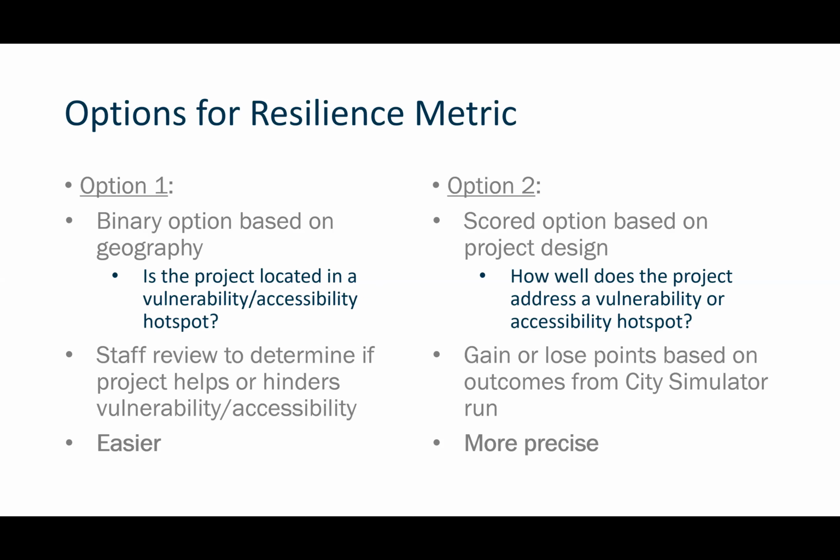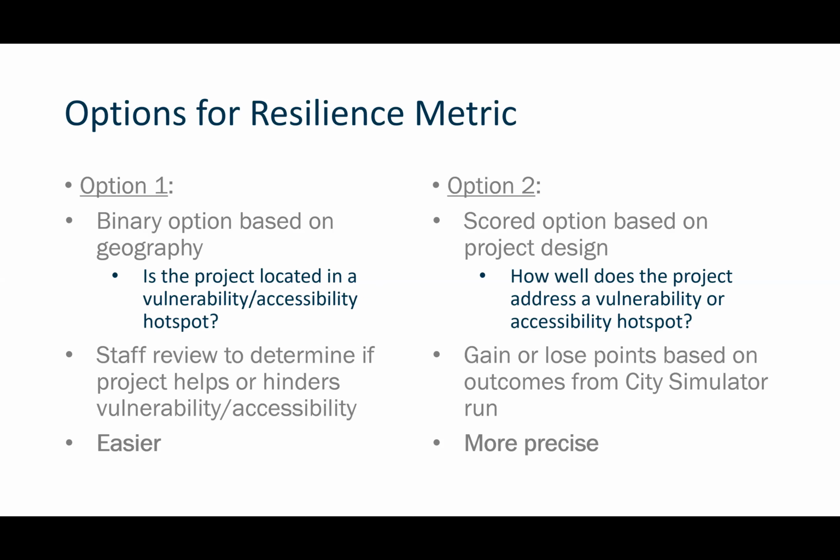Option two is much more intense. The idea here would be that we would essentially make a city simulator run based on every single project. So we would score it based on the actual design and how well it performs on all of the different testing options that Steve outlined earlier. So is this going to reduce the amount of overtopping? Is it going to reduce the amount of time it takes to recover from a specific event? Is it going to reduce the cost and the productivity that's lost and that kind of stuff?